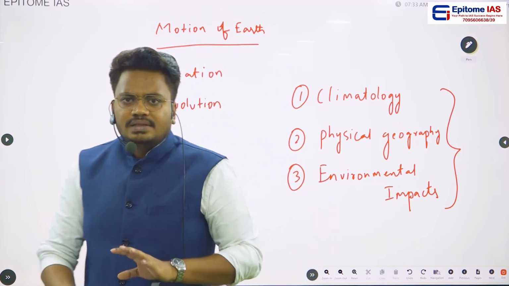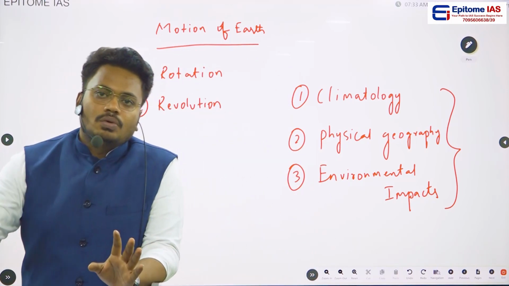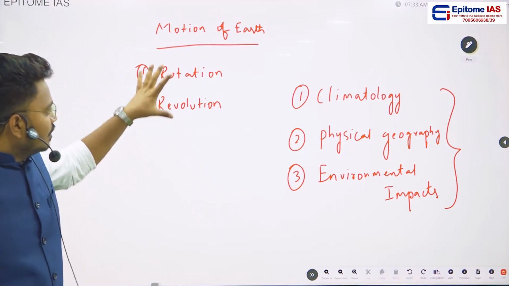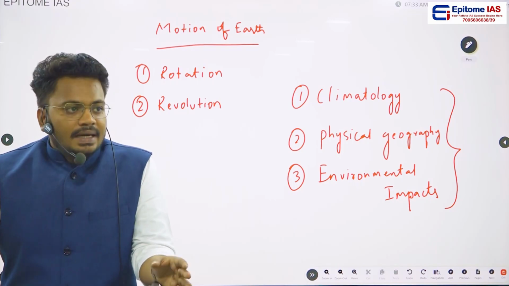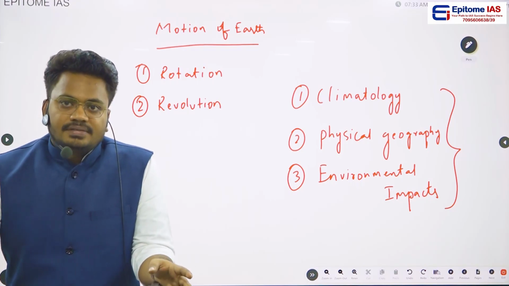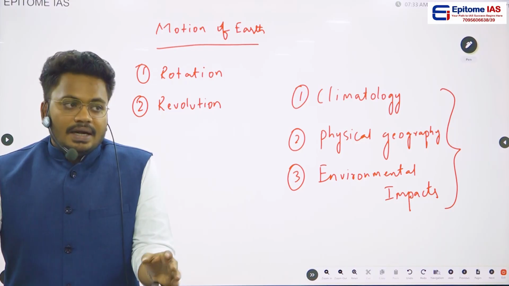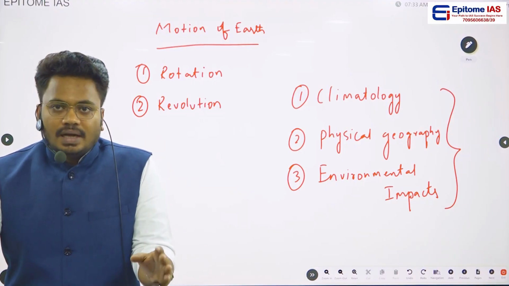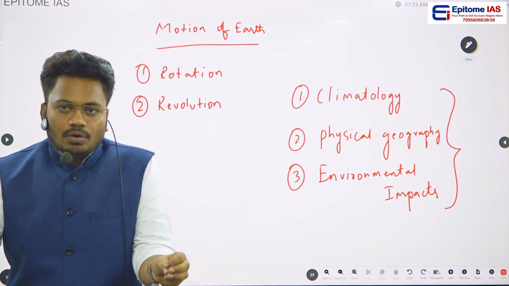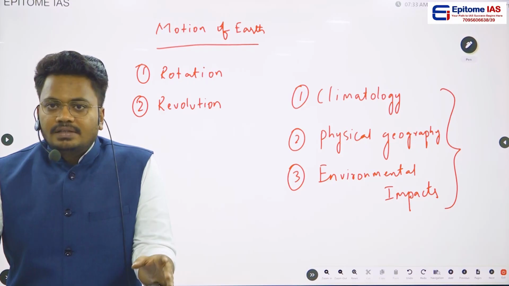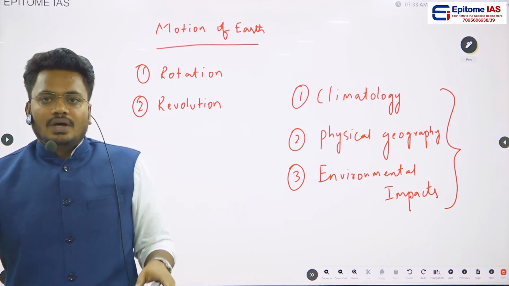So basically the core concept of this chapter revolves around these two topics: one, rotation; second, revolution. In rotation, what are the impacts that earth is having, and in revolution, what are the impacts that earth is having. These are the important concepts present in this particular chapter, that is motion of the earth.